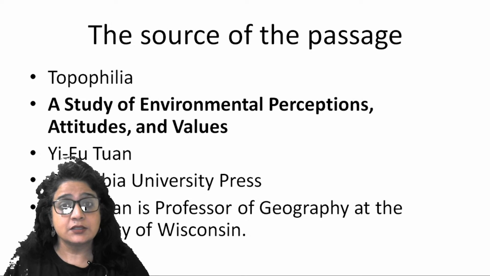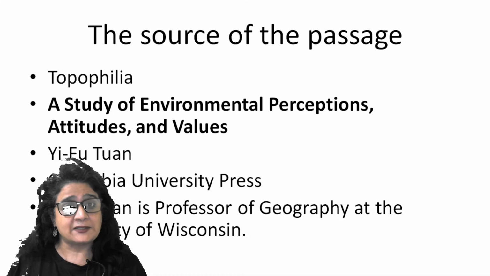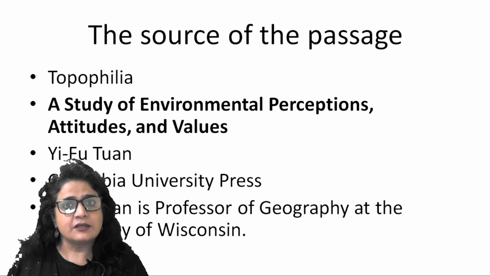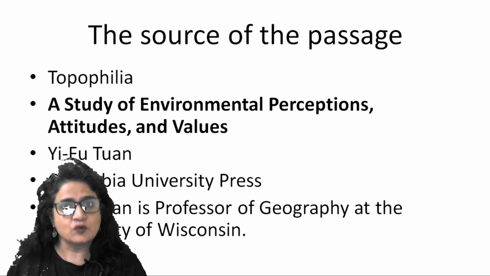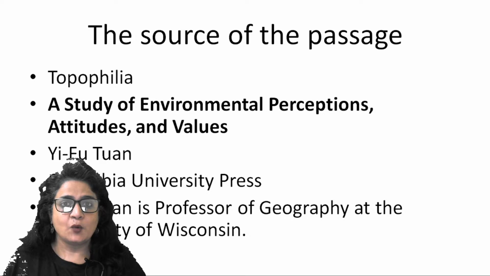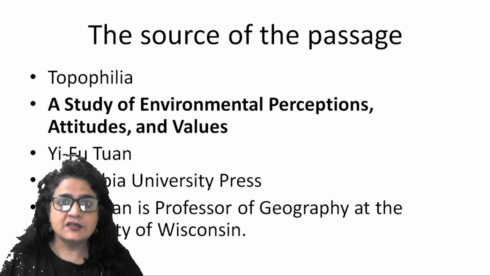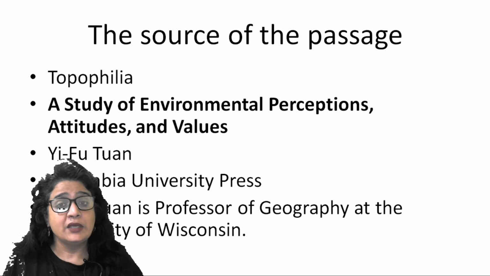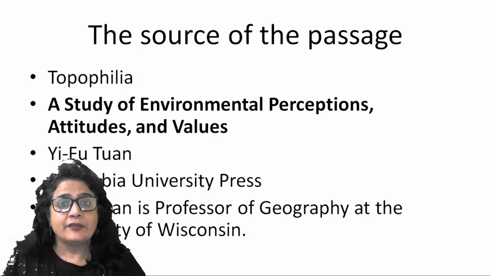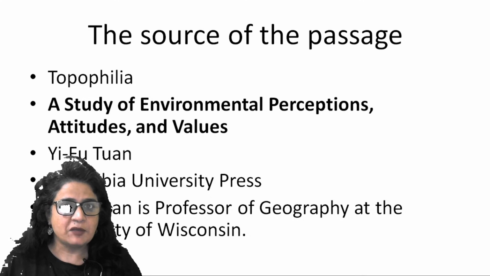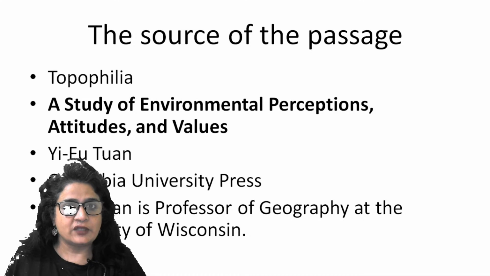Now, in this series of CAT 19 passages discussion, I have been telling you the sources of these passages so that you can start acquainting yourself with these sources and start reading these newspapers. So one of the passages which we discussed in previous session was taken from the Atlantic. Another passage was taken from Economist and the Guardian, right? So these standard international newspapers have suddenly become the source of these passages.